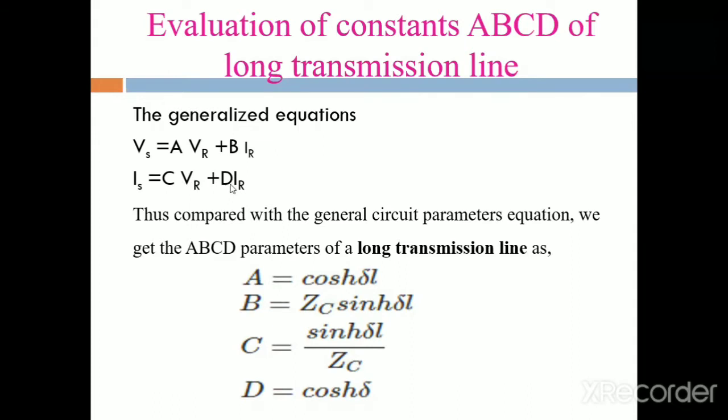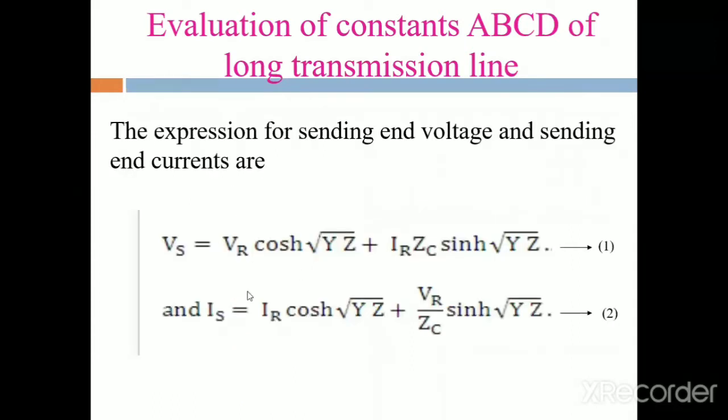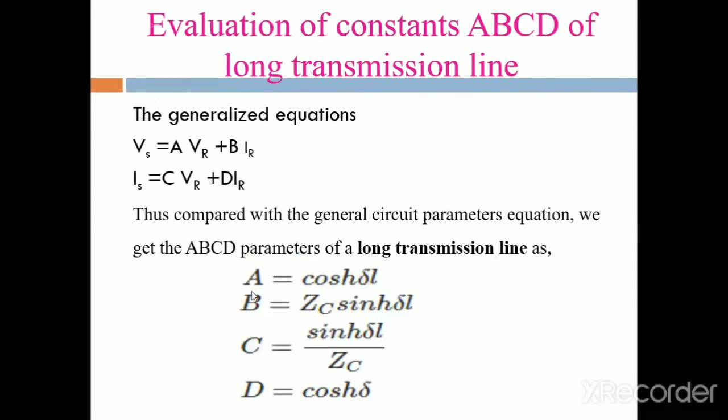Comparing these equations with the previous ones, we obtain the ABCD parameters of a long transmission line.